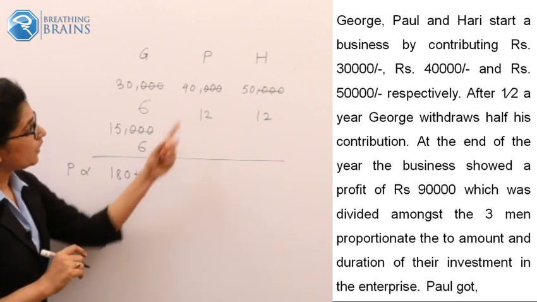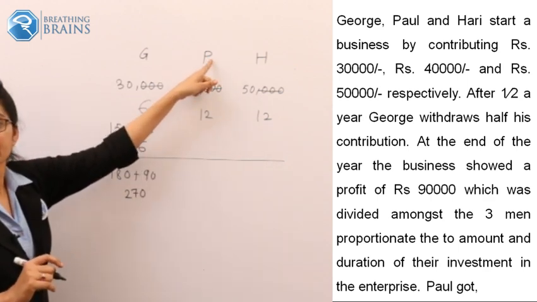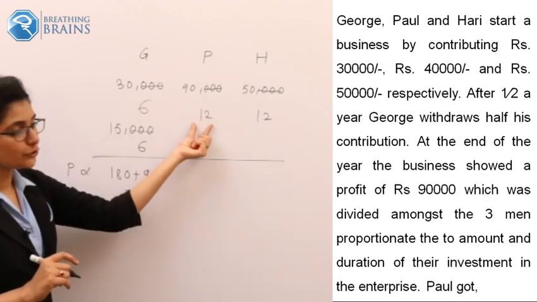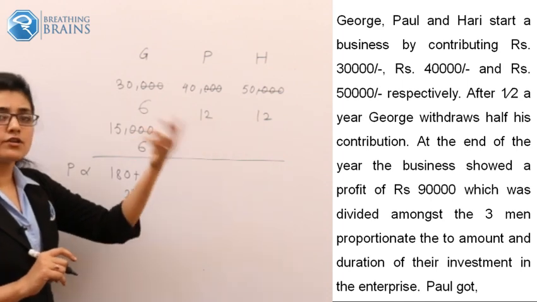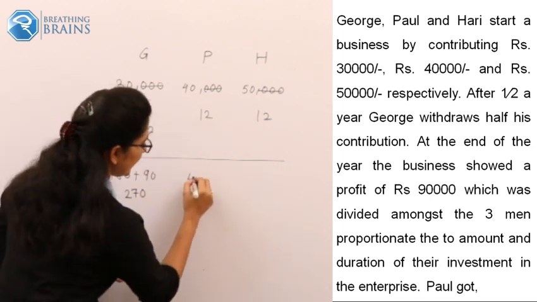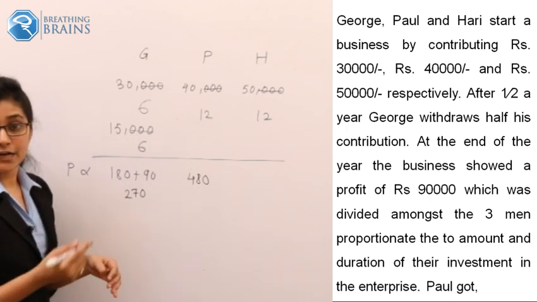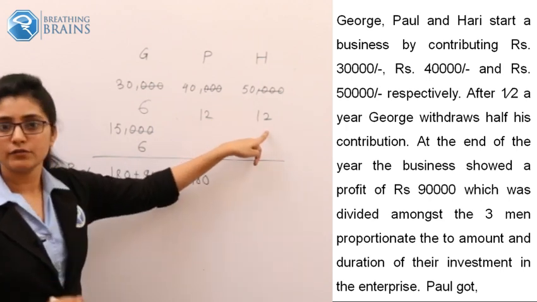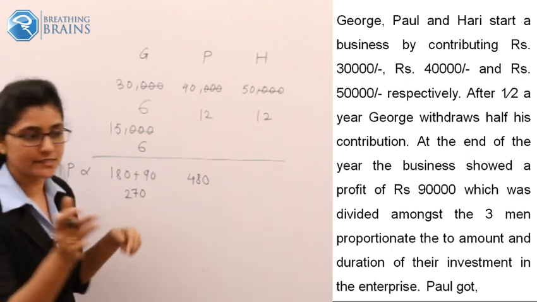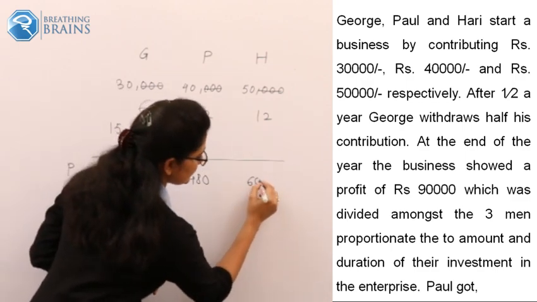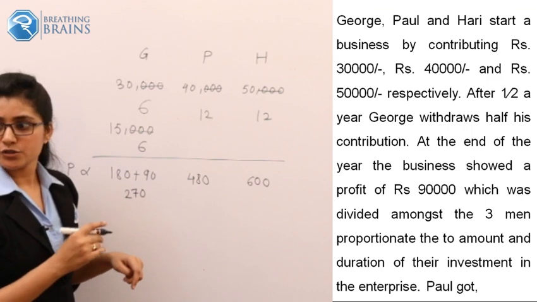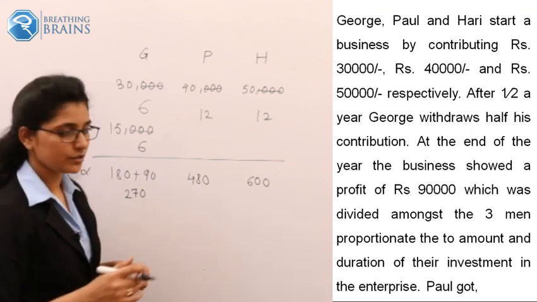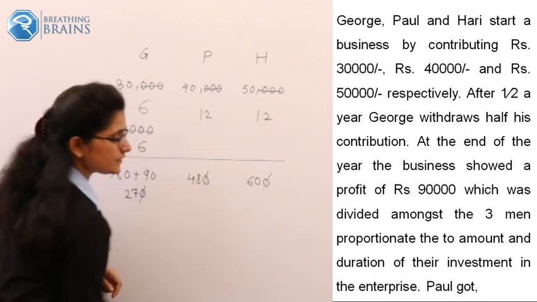Okay. Then how much money Paul invested? He invested 40 into 12. So 12 fours are 48. So he invested 480. And how much money Hari invested? Hari invested 50 into 12. 12 fives are 60. So he invested 600. Okay. So when you are calculating the ratios, the one 0 will get cancelled from each side.